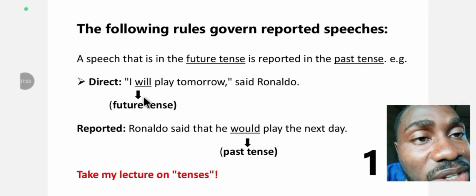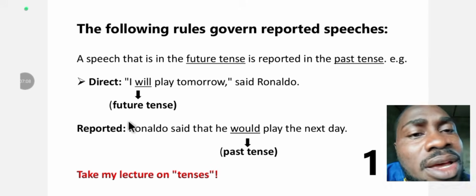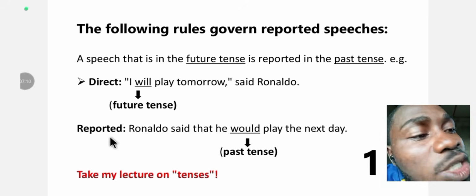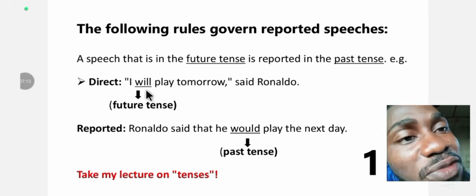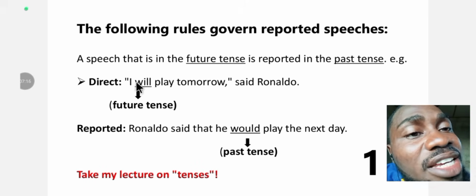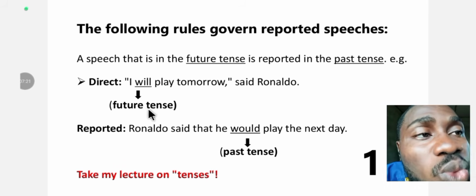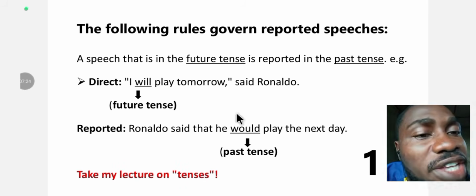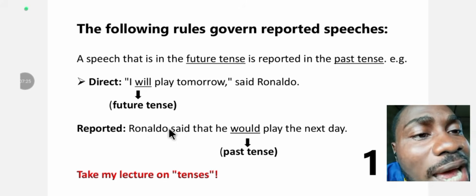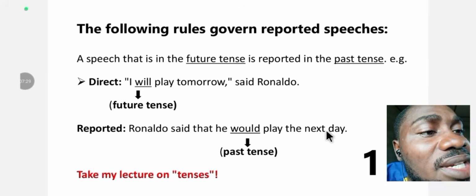You can trace the arrow down and look at the statement in the bracket. When we want to convert this to reported speech or indirect speech, we paraphrase this, and remember, since it was expressed in future tense, we are going to use what to report it? Past tense, according to the first law. Reported speech: Ronaldo said that he would play the next day.